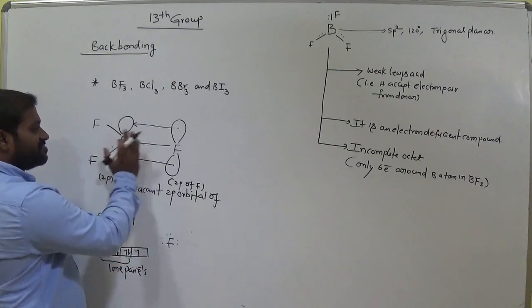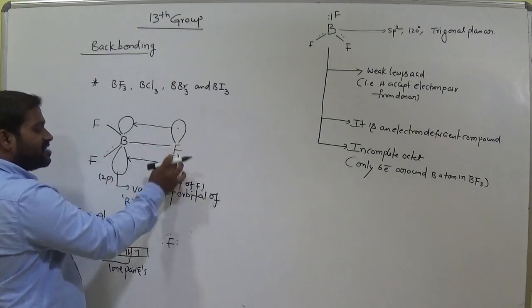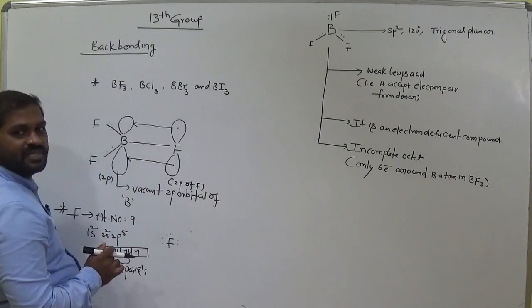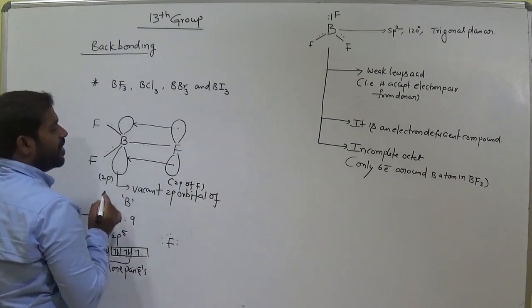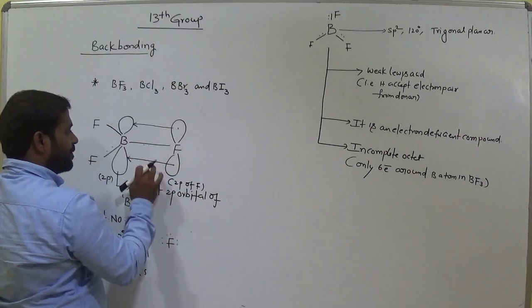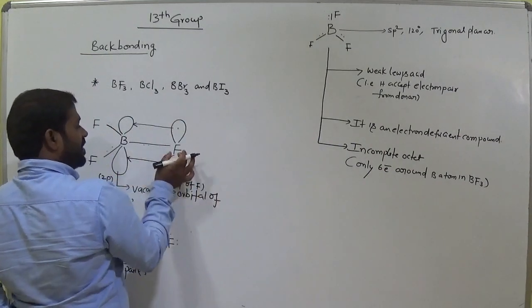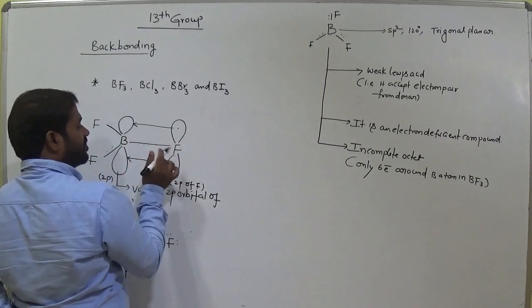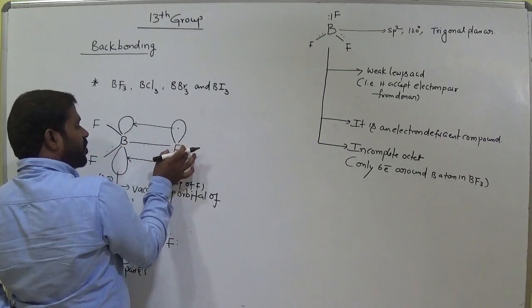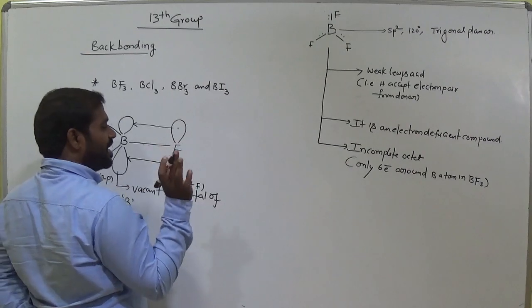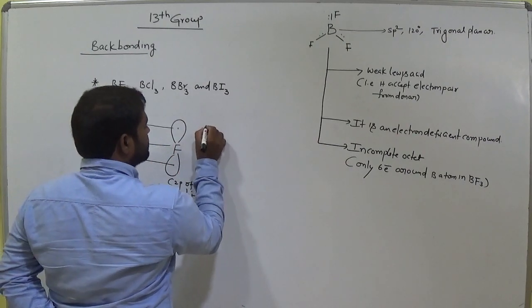In this manner, this boron gains these 2 electrons from fluorine. This is called back bonding. So now these appear as pi bond. The bond between fluorine and boron is called back bonding.